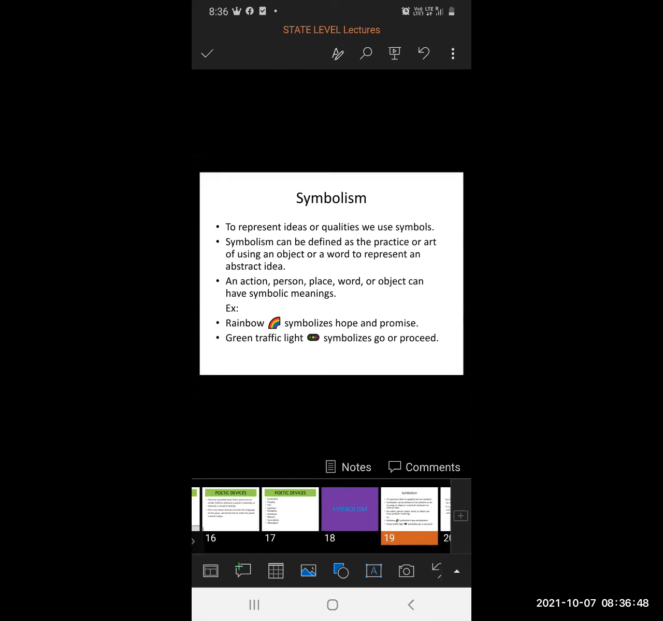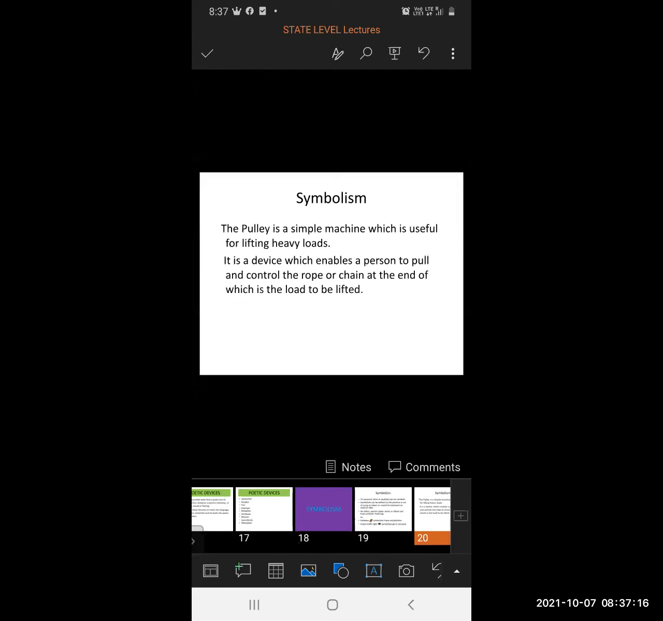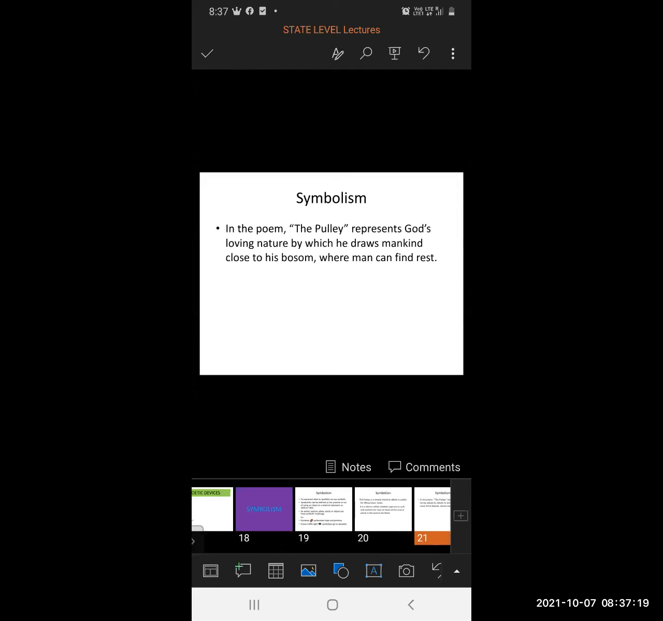Symbolism. To represent ideas or qualities, we use symbols. Symbolism can be defined as the practice or art of using an object or a word to represent an abstract idea. Abstract idea means we cannot see or touch it, but we can feel. So to explain those abstract ideas, we use symbols. In the poem, the pulley represents God's loving nature by which he draws mankind close to his bosom where man can find rest.